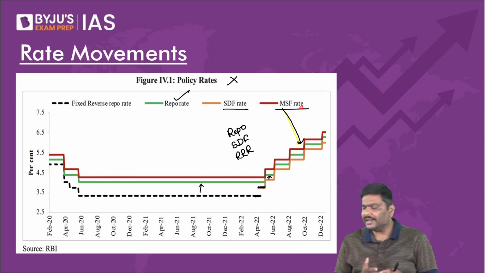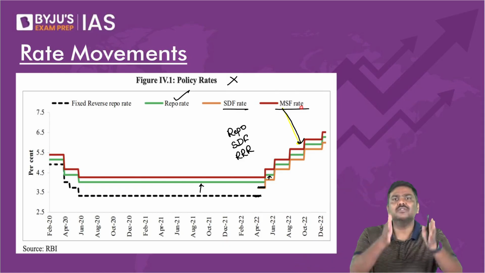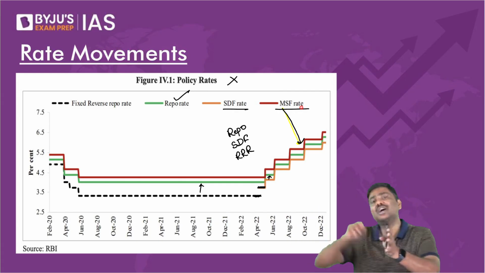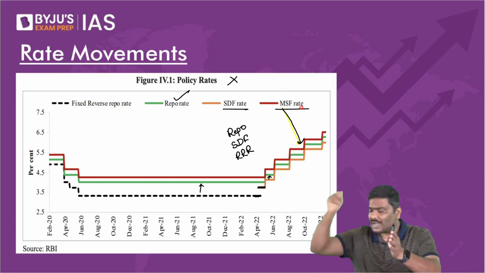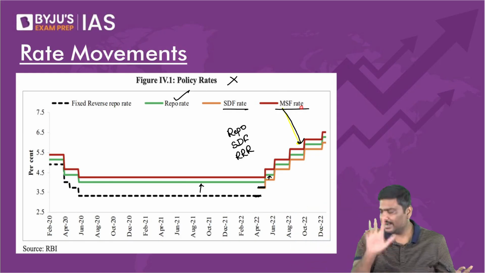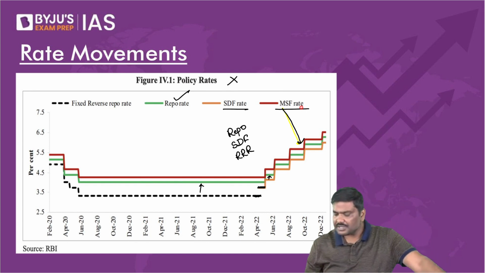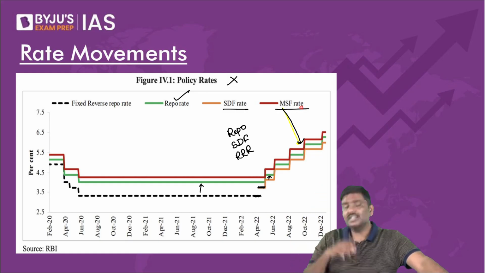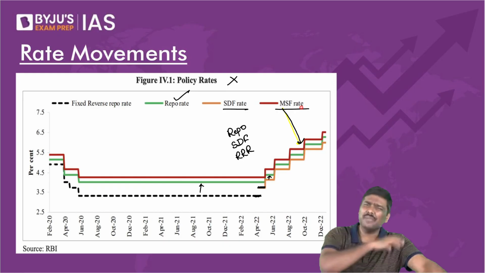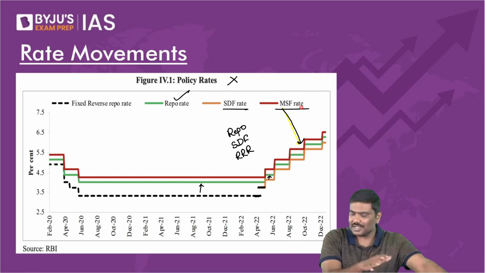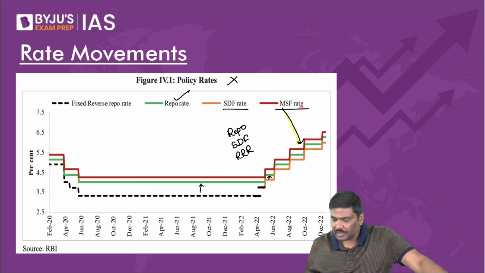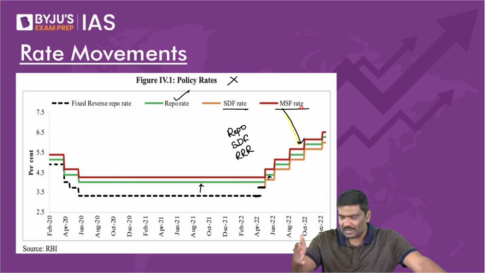Bank rate. What is bank rate? Bank rate is basically the rate of interest at which RBI will give a loan to a bank and charge a rate of interest on it. That is bank rate. Sir, instead of operation twist, could RBI have resorted to qualitative measures by reducing interest rate on loans specifically for producers? Please understand, this was done. Many tools were used, not just one tool, many tools were used in the last 2 years by RBI. Money multiplier, tomorrow we'll discuss, don't worry.